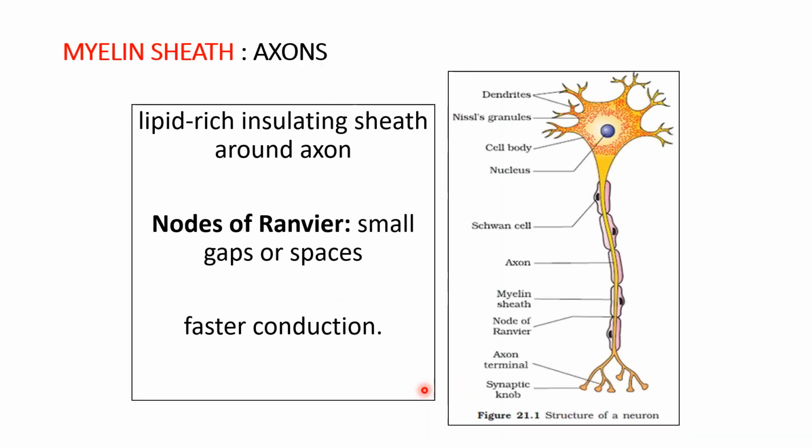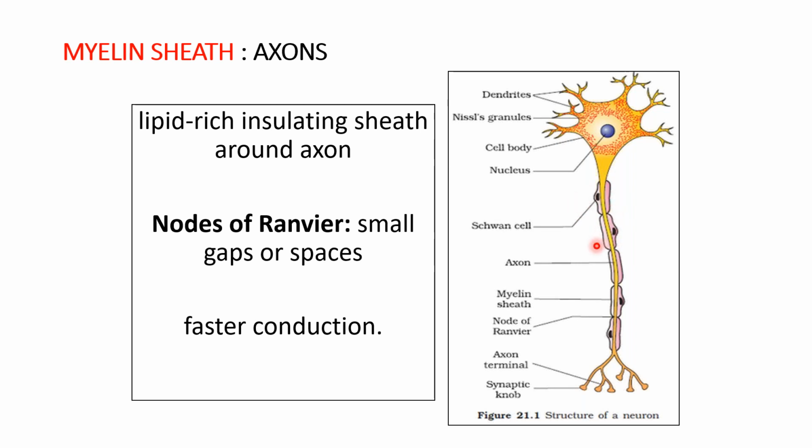The myelin sheath is secreted by the Schwann cells in the peripheral nervous system, and one cell will give myelin to one segment of the axon. So each axon, in the bundle of fibers which will form the peripheral nerve, has multiple Schwann cells.